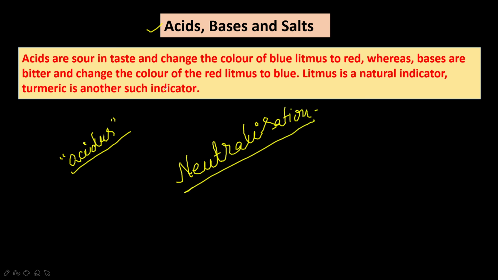Acids are sour in taste and they change the color of blue litmus to red, whereas bases are bitter in taste and change the color of red litmus to blue. Litmus is a natural indicator and turmeric is another such indicator. We are going to discuss indicators also.